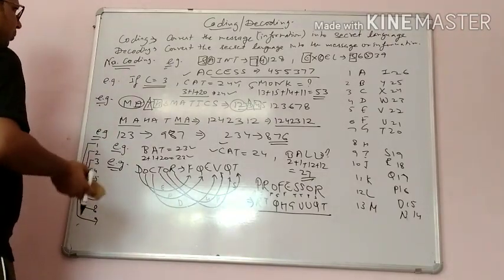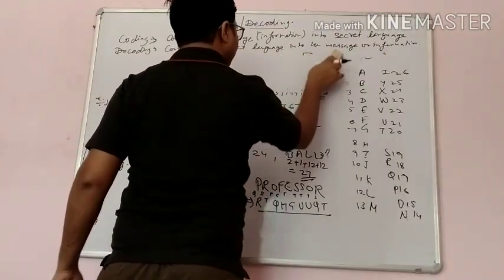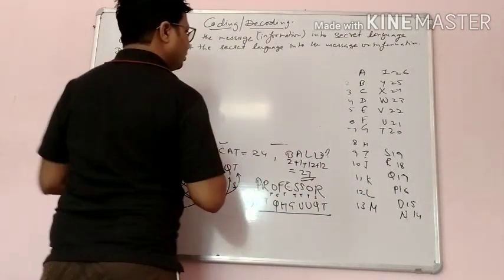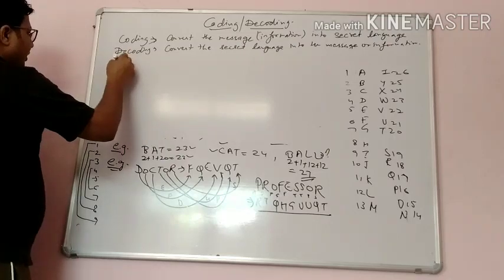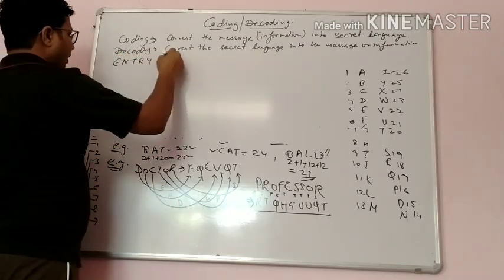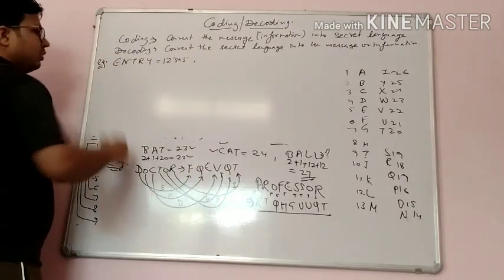Now see, some more examples I am going to take now. It is given that ENTRY is written as 1, 2, 3, 4, 5. Example it is.